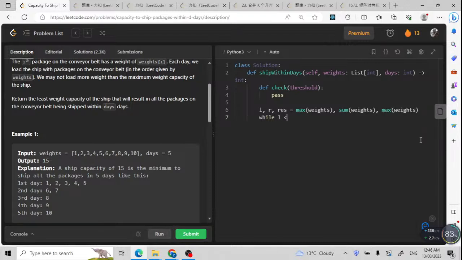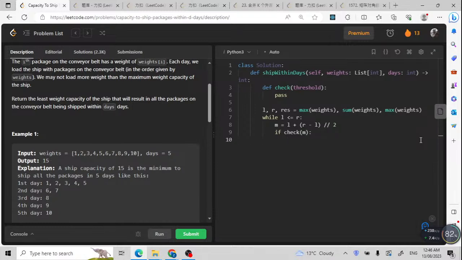So for L less than or equal to R, M should equal L plus (R minus L) divided by 2, and then I'm going to check. If check M is true, I'm going to have result equal to my M, and the R pointer should be M minus 1.